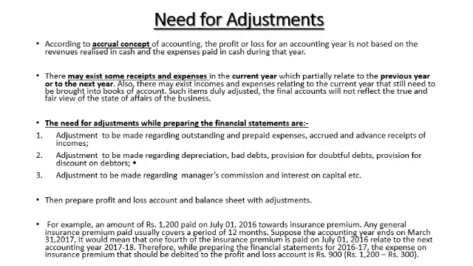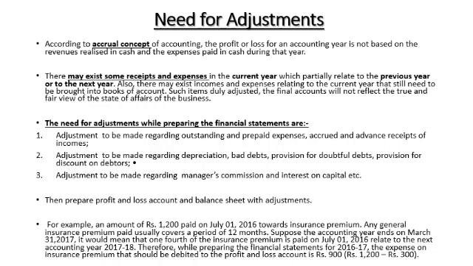The profit and loss for an accounting year is not based only on the revenue realized in cash and the expenses paid in cash during the year. So what does it mean? That means not only the cash received and paid will be taken; payable and receivable will be considered. When we use the words payable and receivable, we are referring to the adjustments in the profit and loss and the trading accounts.